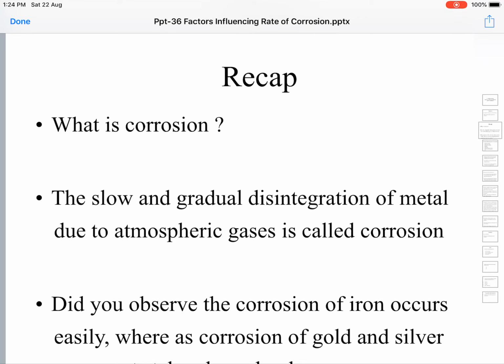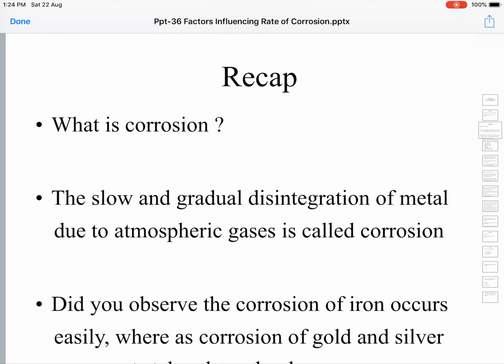If you watch it every day, you cannot see the difference, but after a month or two, you can see the formation of this reddish brown layer, called rusting, on the iron.